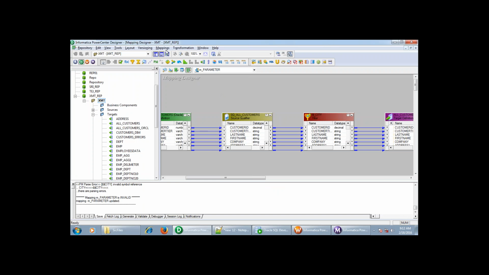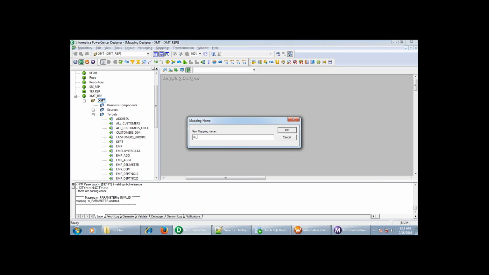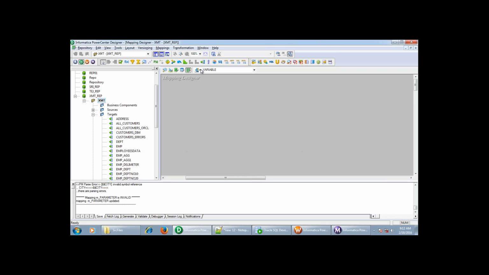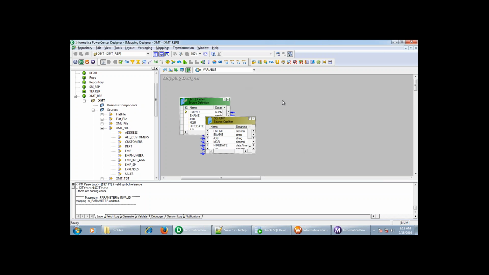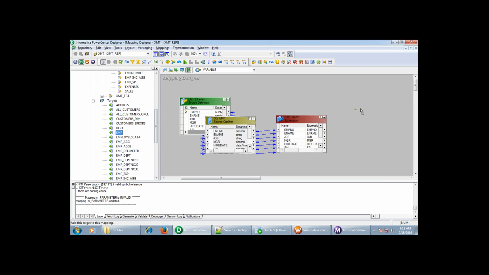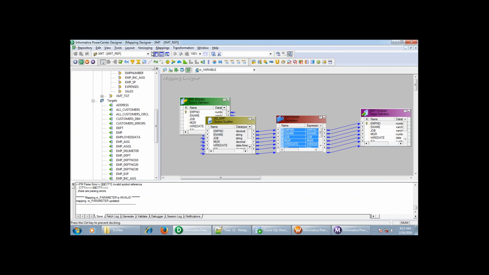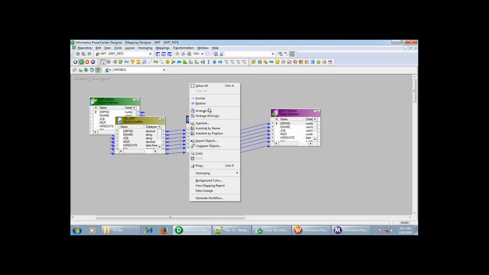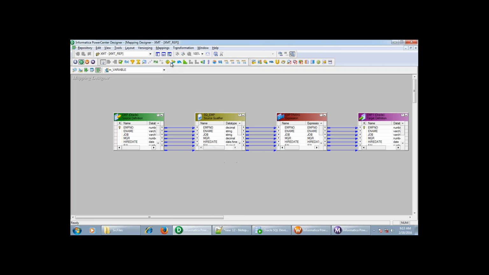Go to mappings, create m_variable, here, this one, emp. I will take one expression transformation. This is my target. Okay, sure. Okay, now